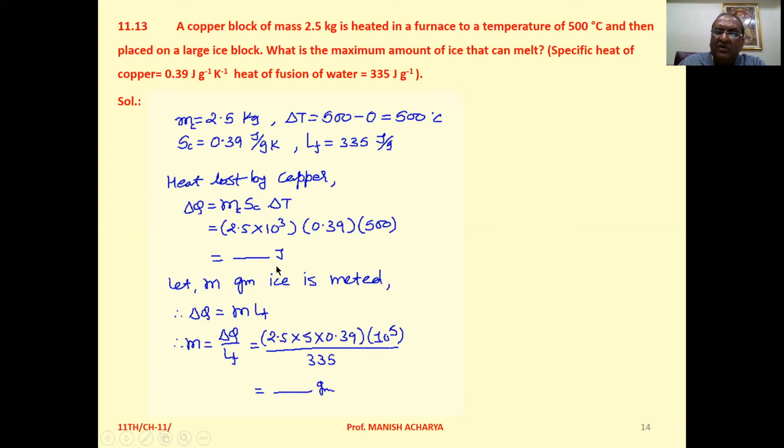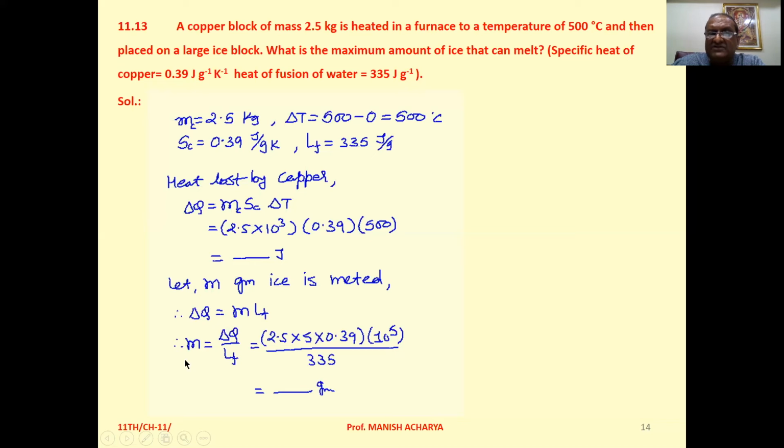Now this particular heat is absorbed by ice, and that will be utilized by ice to melt. So here suppose maximum m gram ice is melted. So the amount of heat required to melt m gram ice is m times latent heat of fusion. So we can write delta Q = m × latent heat of fusion.